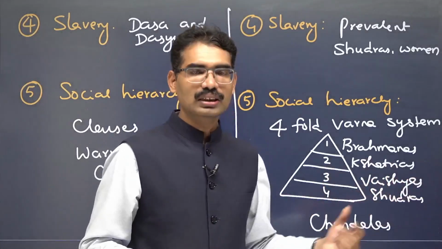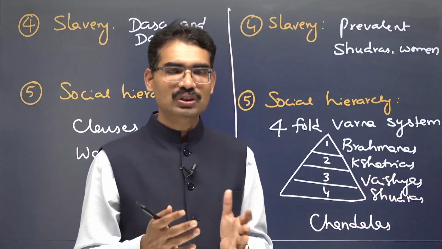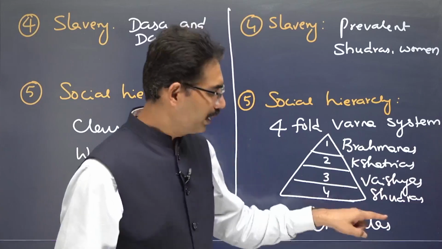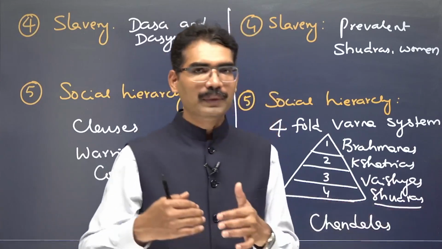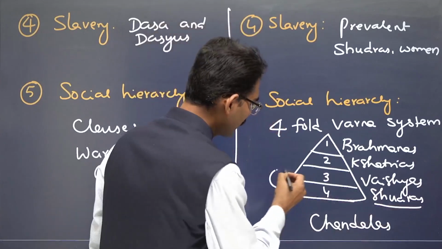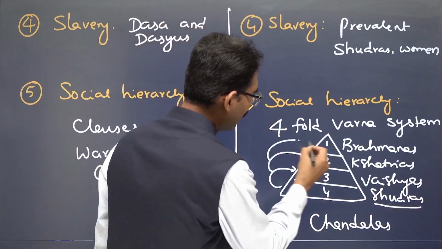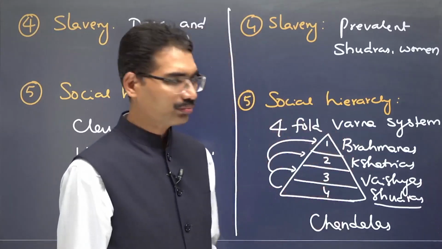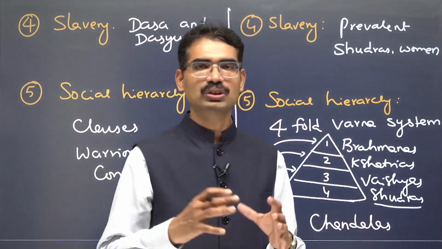Now, Shudras: there is still no clarity about who these Shudras were. The classification maintained that Shudras are supposed to maintain or help the other three Varnas in society. How this classification emerged, we do not know.